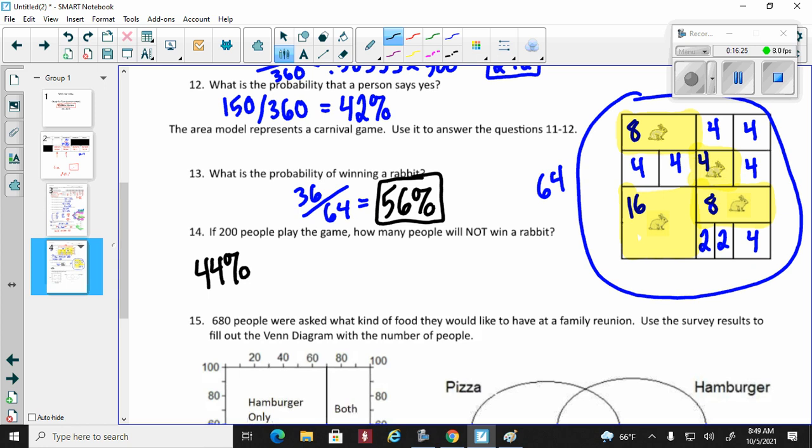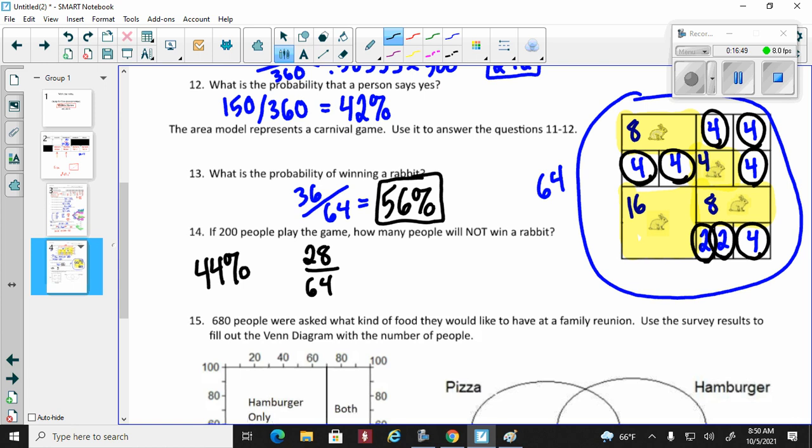But if you want to do it the old-fashioned way, you can just go back into your area model and add up everything that does not have a rabbit. So all my non-rabbit numbers and squares I'll be adding. When I add all that up, I think it ends up being 28. We're going to divide that by the whole thing, 64.